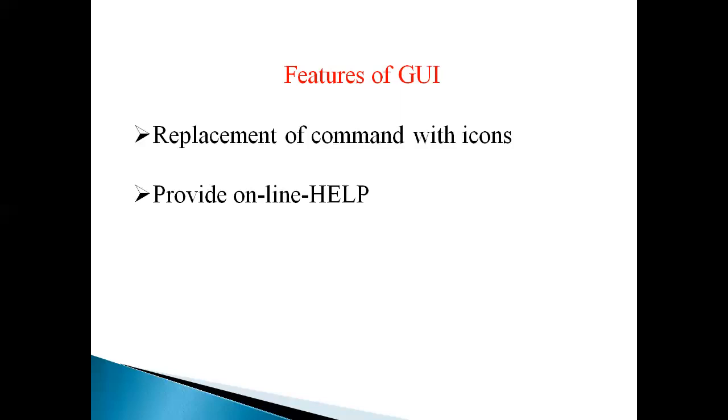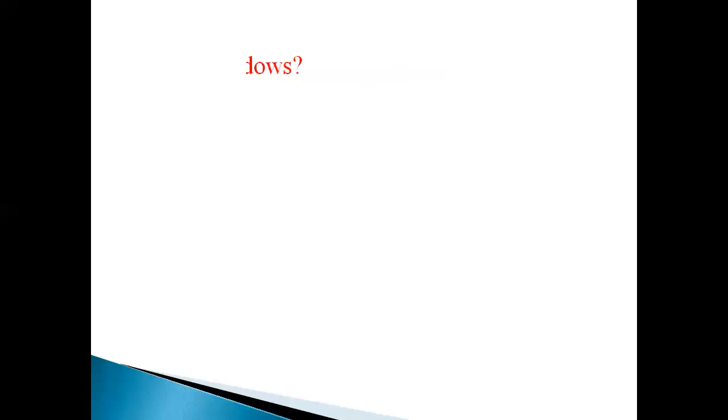So these are the two features of the graphical user interface. The first one is replacement of commands with icons, so the command is replaced with the icons. The second one is it provides online help. With the help of this help, it will provide various features of the application. If a user gets confused at any point, help is readily available for the user. So these are the two features of the graphical user interface.